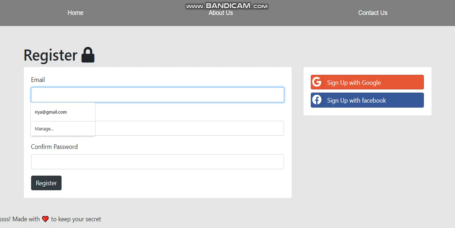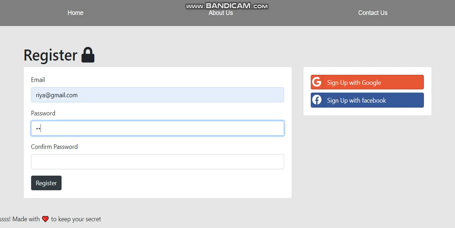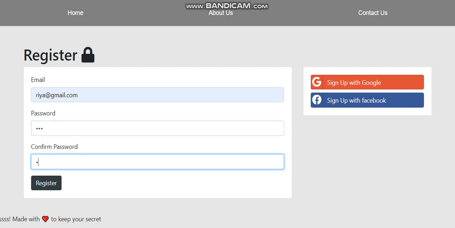Okay. So here you have to register. You can register with any new ID, or you can register with your Google ID or Facebook ID, whatever you are comfortable with. You can go for any one of these. Here I am going to show you how you can register locally. First of all, we will go for email. See here, email, and I'll add some password, and here also add some password.